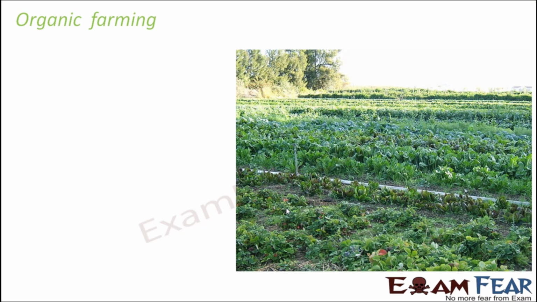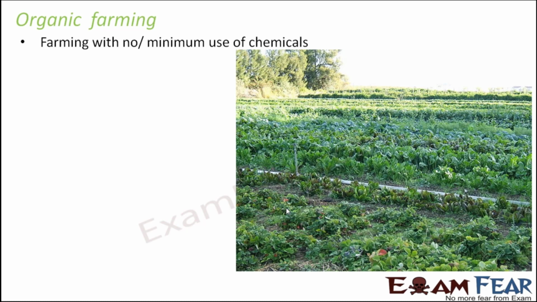So therefore, looking at the advantages and disadvantages of manure, fertilizers, insecticides and pesticides, we can say that organic farming would be the best option. What is organic farming? Farming with no or minimum use of chemicals, because we see whenever we make use of chemicals, even though temporarily the crop yield or the crop productivity improves, in the long run it is not good, because it is harmful to the environment.